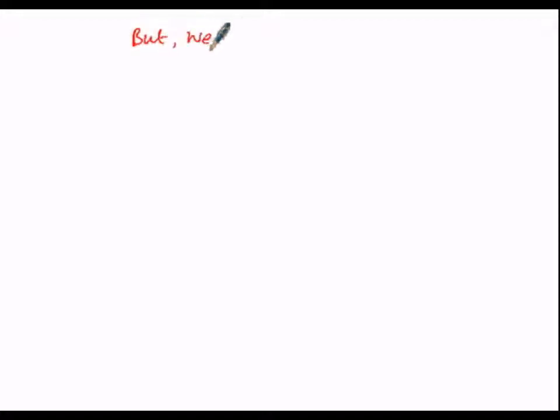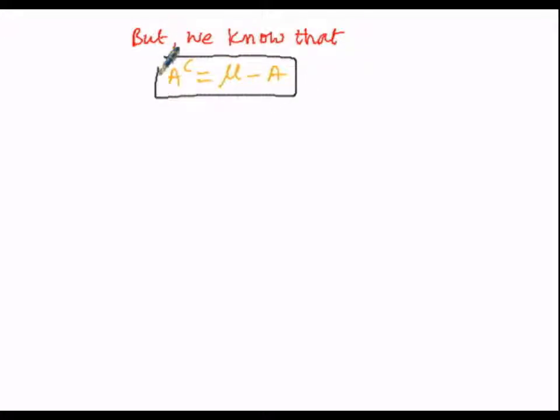we know that A complement is equal to mu minus A. So here in order to find A complement, we have to subtract set A from the universal set, that is mu.